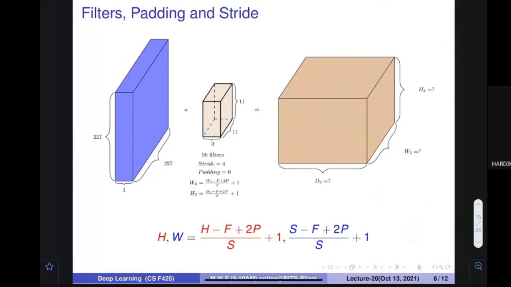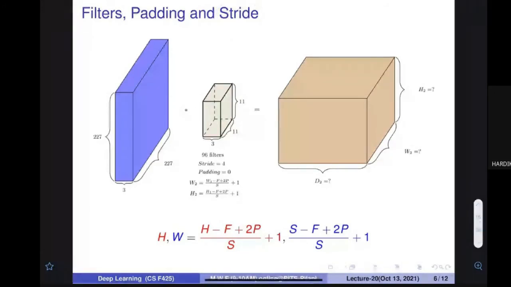Sorry. I should tell you this. You know what a filter is. What is the size of a filter actually? You know what padding is, what the size of padding is, and what the effect of padding is when you apply it on an image. You know that. There is also something very important called the stride.